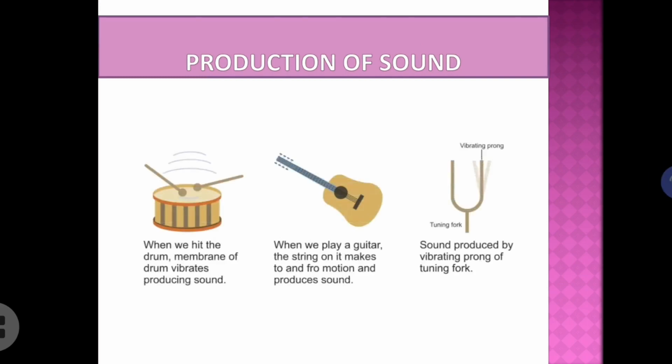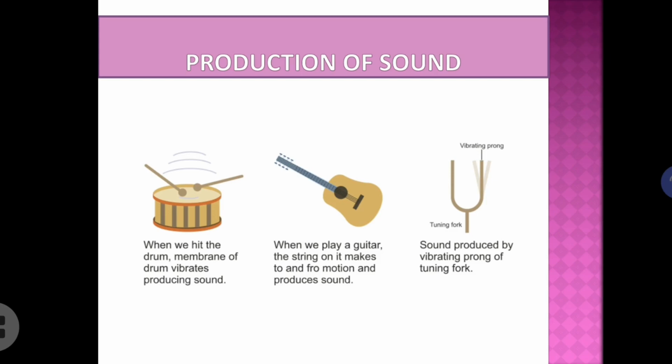So, as we mentioned here, in the drum, the membrane of the drum vibrates, producing the sound. And when we play guitar, the string on it makes to and fro motion. That means it vibrates and produces sound. And you might have seen tuning fork, right? Tuning fork, it is having the prongs.